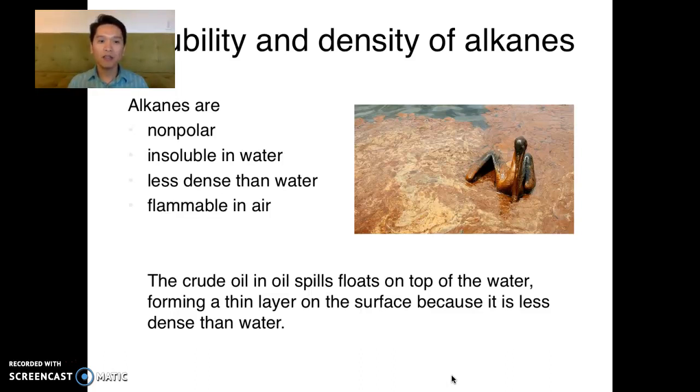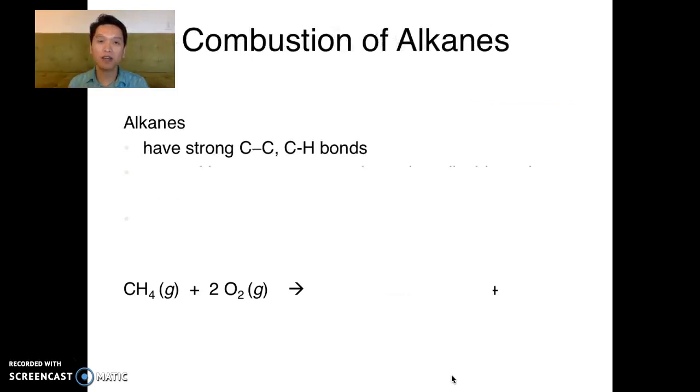All right, so another property of alkanes that doesn't fit into this, I forgot, is that they are flammable in air. They're very flammable. We've learned about one such type of reaction called the combustion reaction, right? So let's talk about that. The reason why alkanes are always used as a source of energy, like when you burn gasoline, when you burn kerosene, even when you burn methane, is because these alkanes, these hydrocarbons, have very strong carbon-carbon and carbon-hydrogen bonds.